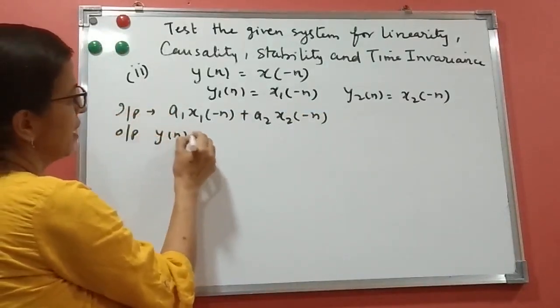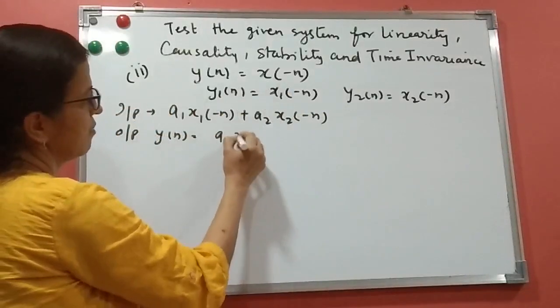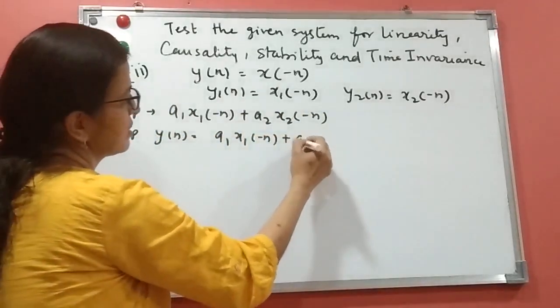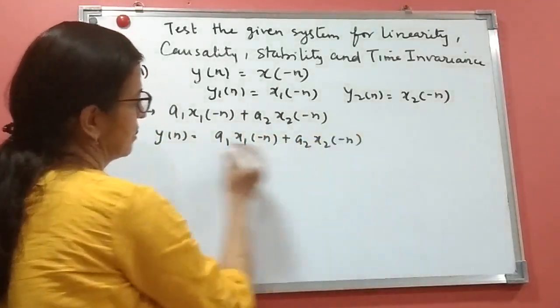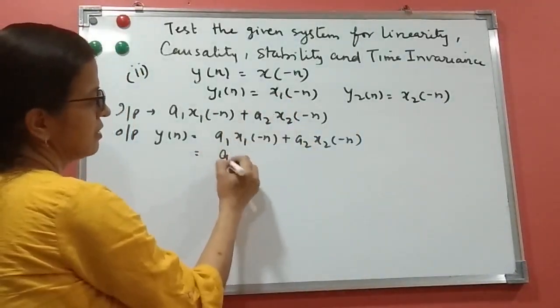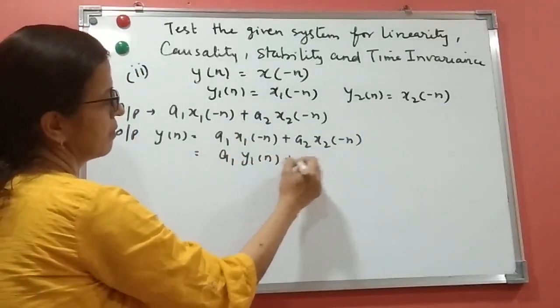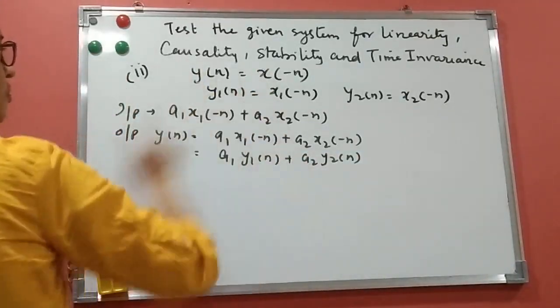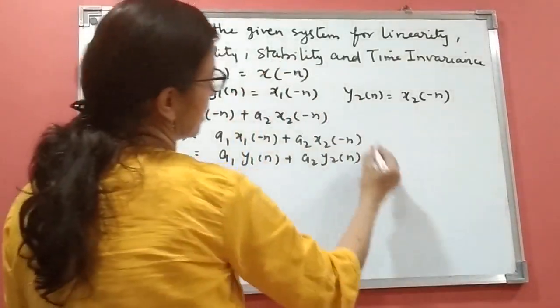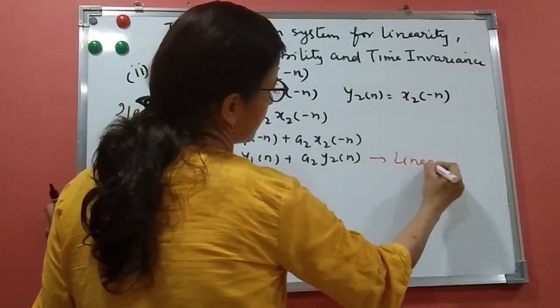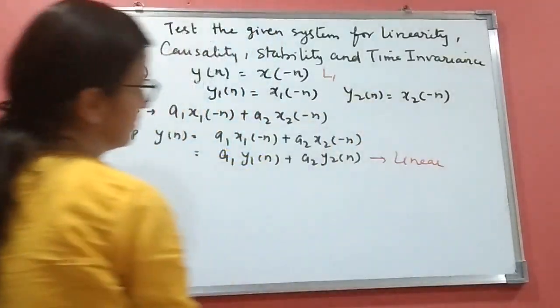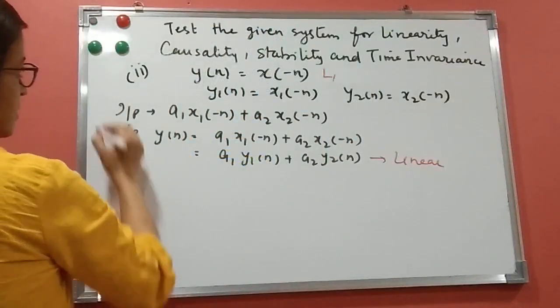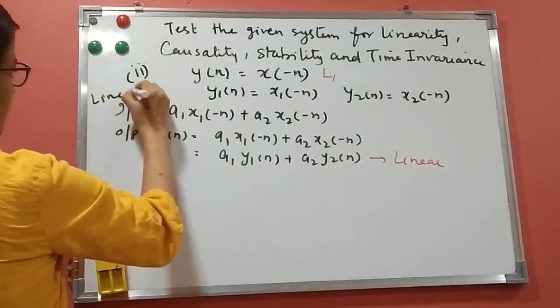Output will be y3 of n equals a1 x1 of minus n plus a2 x2 of minus n. So you can see it is a1 y1 of n plus a2 y2 of n. So the system is linear. From this also you will understand there is no n square term, x square of n and all. So the system is linear. You can write here linear. This is linearity.